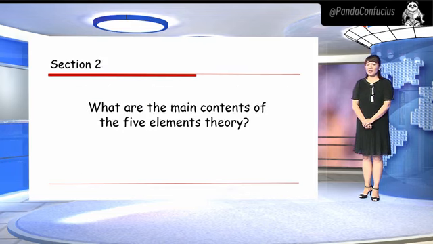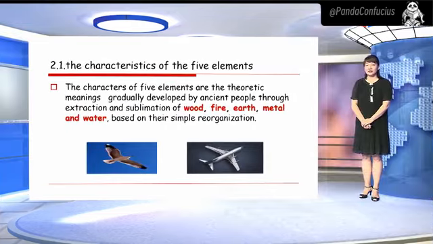Section 2. What are the main contents of the 5 elements theory? Number 1, the characteristics of the 5 elements. The characteristics of the 5 elements are the theoretical meaning gradually developed by ancient people through extraction and supplementation of wood, fire, earth, metal, and water, based on their simple recognition.